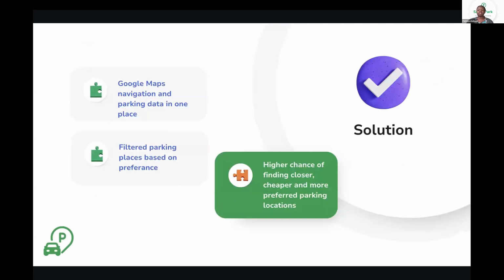Now, here are a couple of the main solutions that we have for SmartPark. The Google Maps navigation and parking data all in one place, and also being able to filter parking based off of preferences. So with this, our users have a higher chance of finding closer, cheaper, and more preferred parking locations.